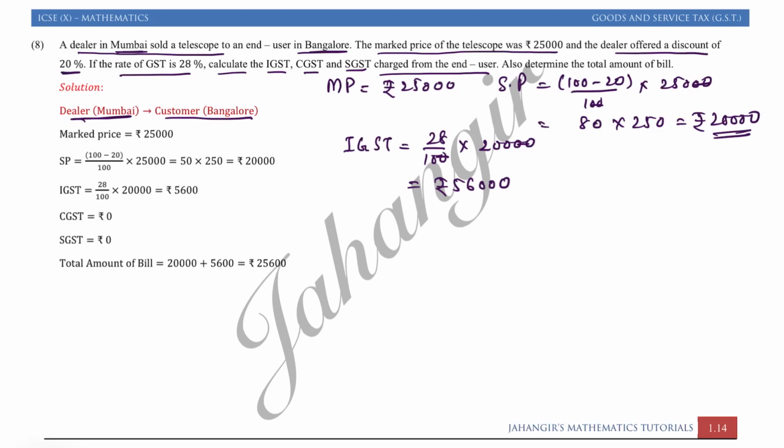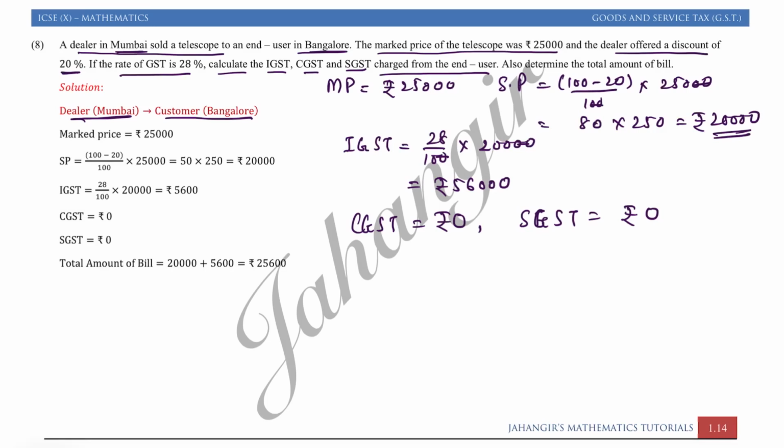We don't have CGST, so I can write CGST is equal to rupees 0 because the transaction is interstate. Interstate means one state to another. SGST is again rupees 0.